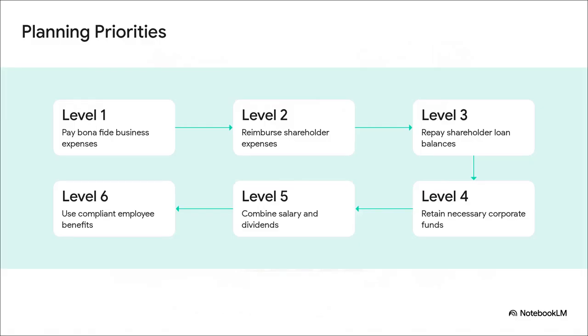Execution must follow 6 levels of lawful tax planning priorities in strict chronological order. The sequence dictates first paying all bona fide corporate business expenses, followed by reimbursing the shareholder for approved out-of-pocket costs and repaying any outstanding shareholder loans. Only after these primary obligations are met does the process move to retaining operational funds, determining the optimal salary and dividend mix, and finally structuring compliant employee benefits.